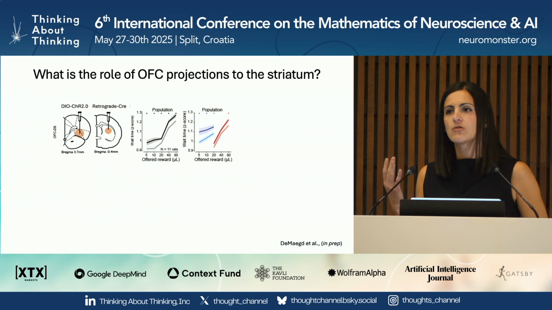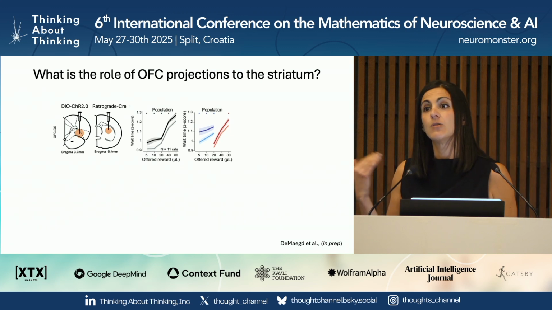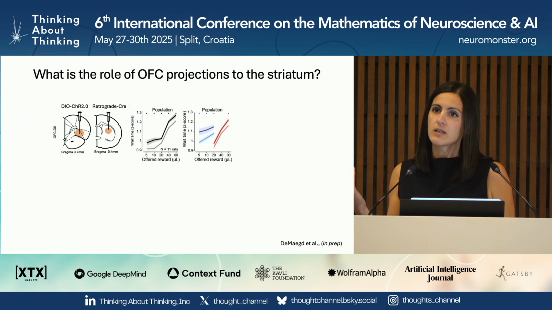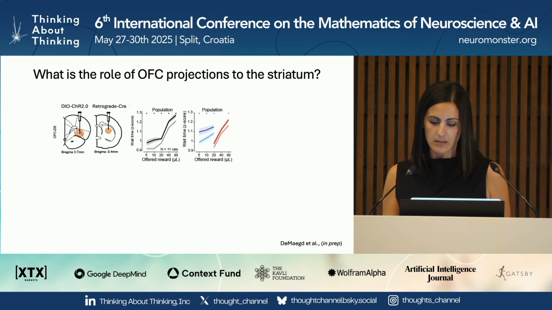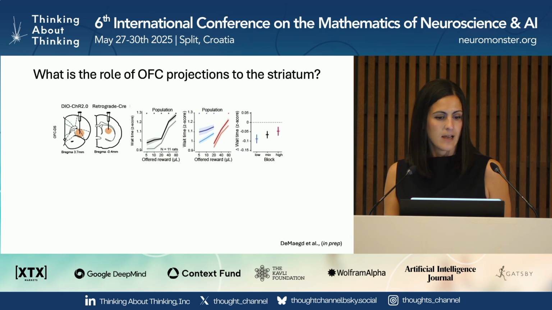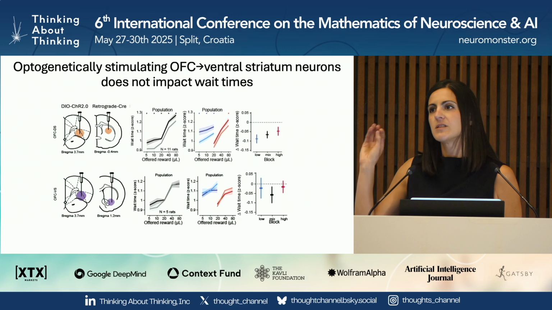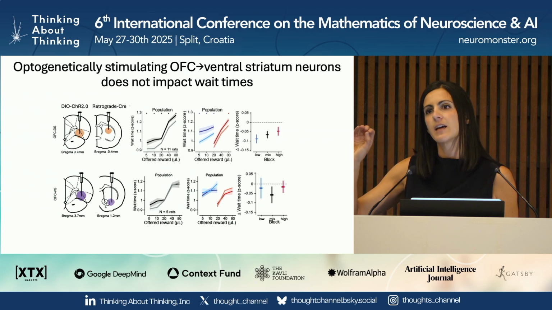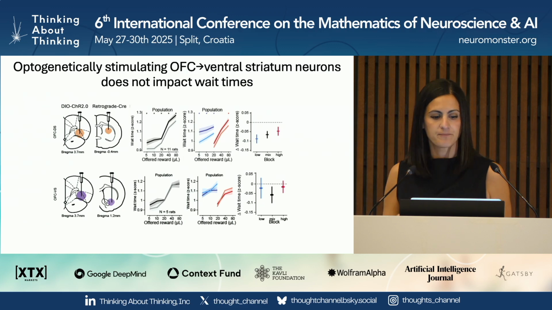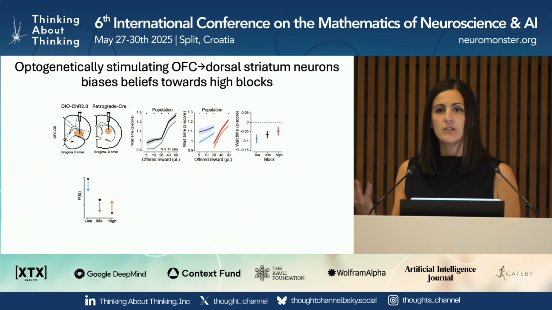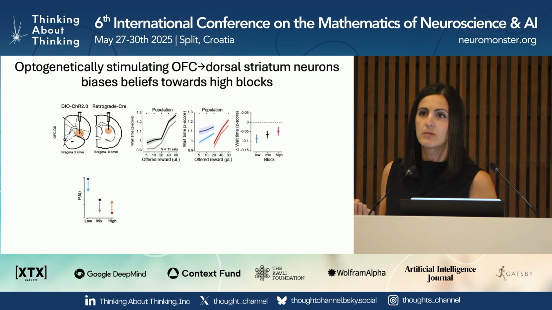But one of the things that was striking about this is that the effect seems to have a graded dependence on the block, where the effect size is larger in the low blocks, intermediate in the mixed blocks, and weakest in the high blocks. And interestingly, she did not recapitulate that effect if she did the same experiment in the OFC neurons that project to the ventral striatum. So this seems to be reflecting something specific about the projections to the dorsal striatum. Okay, so again, we wanted to use our model to try to generate a hypothesis about what was going on.